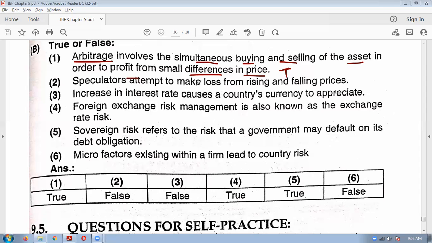Next, speculators attempt to make loss from rising and falling price. True or false? What is the main objective of speculators? Make loss or profit? So this is a false statement. What will be the correct statement? Speculators attempt to make profit. So instead of loss, you write profit, so that when you're revising, the concept will also become clear. The main purpose or objective of speculators is to make profit. So don't write loss, write profit from rising and falling prices.